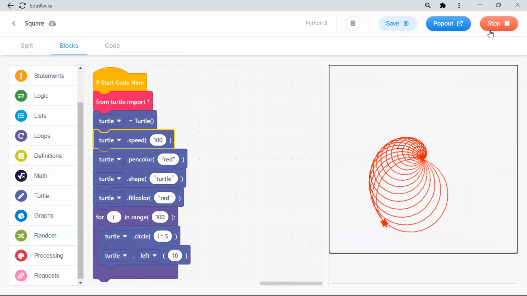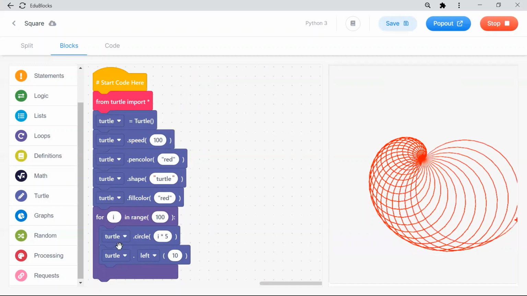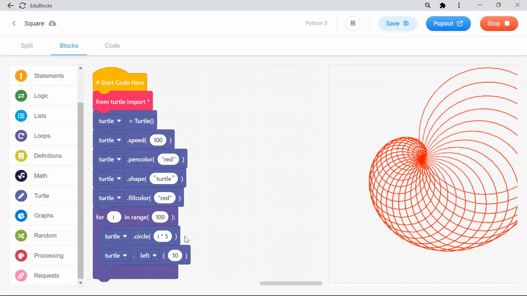Now the turtle is drawing some graphical animations, very fast. The code is very simple. I'm drawing the circle with i asterisk 5. It is very interesting.